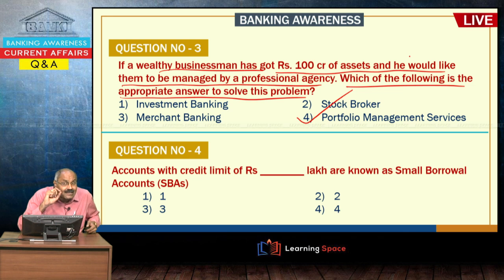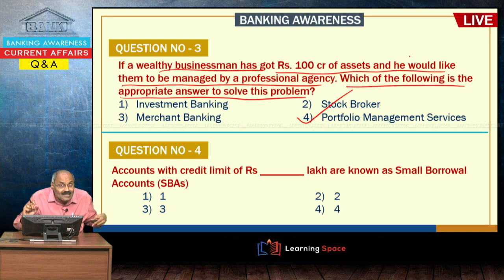Please understand the difference between investment banking, merchant banking, portfolio management services, and stockbroker. Stockbroker means he will act as per your instructions. You want him to invest in some particular share, he will invest. So a stockbroker will invest as per your instructions.